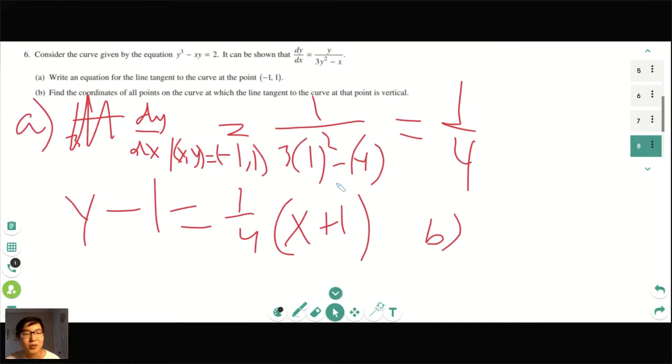Perla, no, you don't need to use the little line. You can literally write dy dx, you can write x comma y equals negative 1, 1 above it. It doesn't matter your notation. As long as you label that you're substituting negative 1, 1, Perla, you're good.